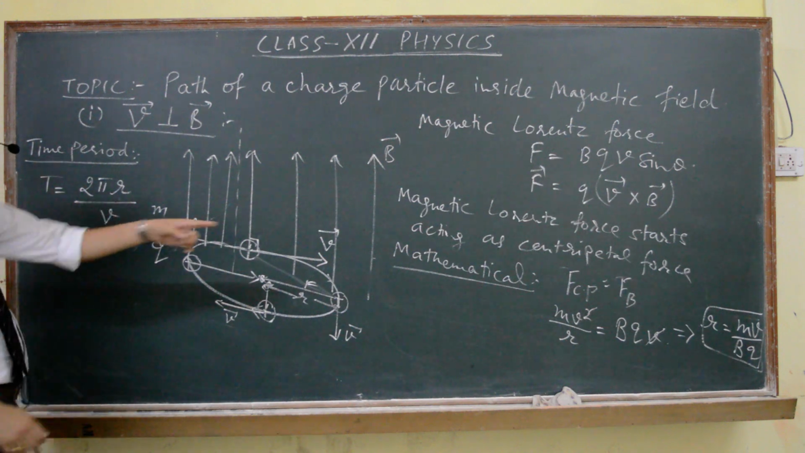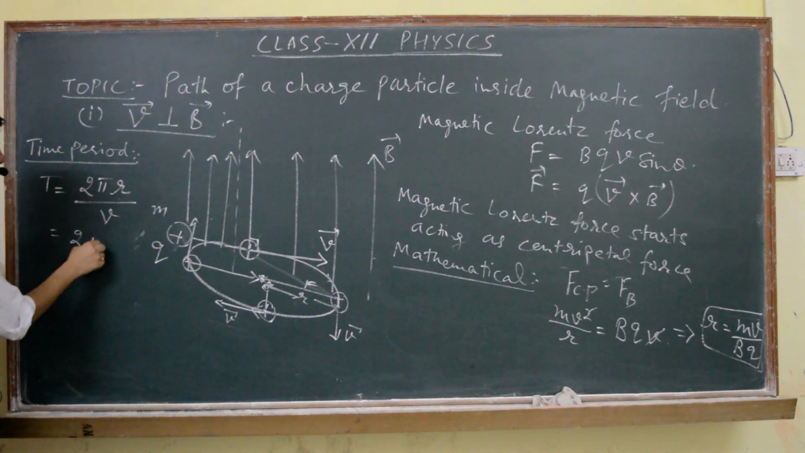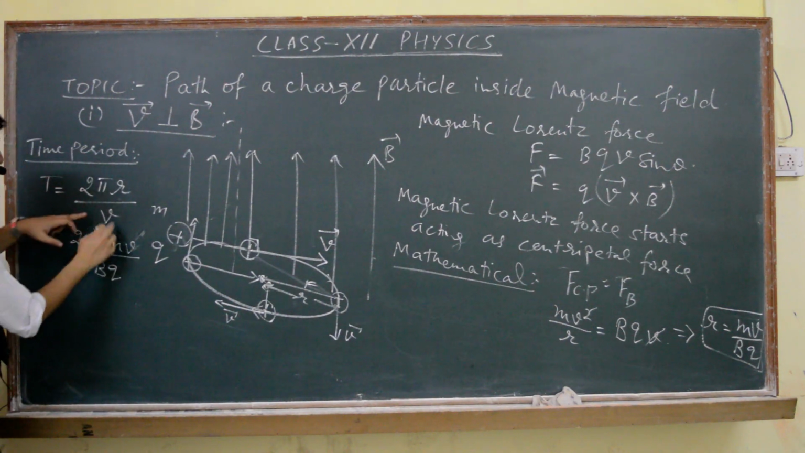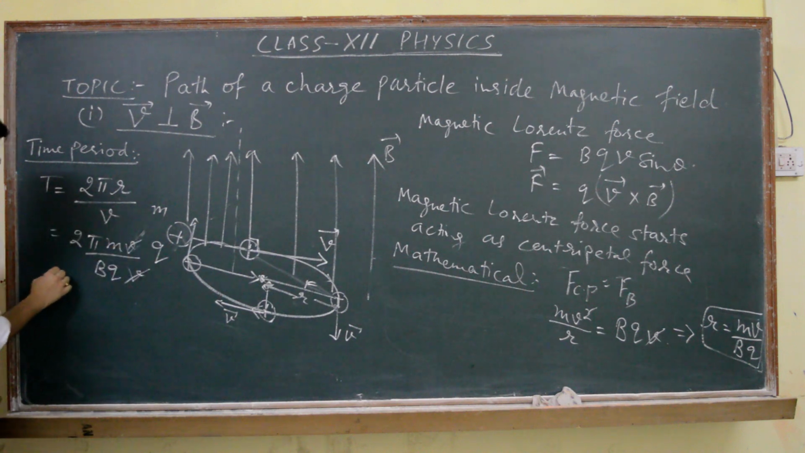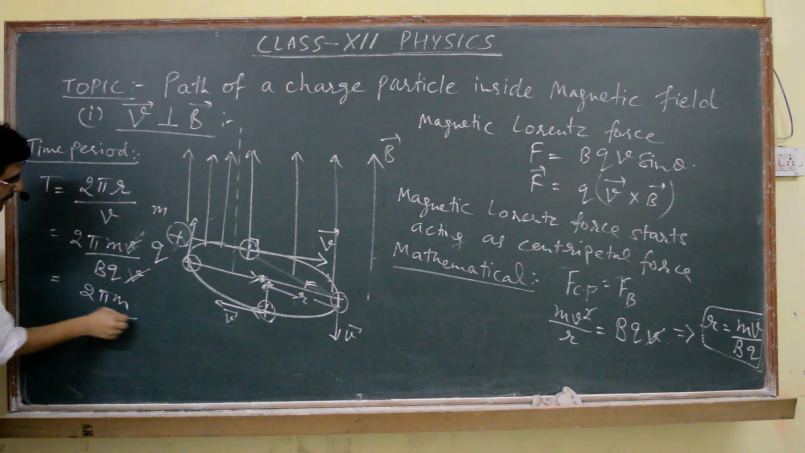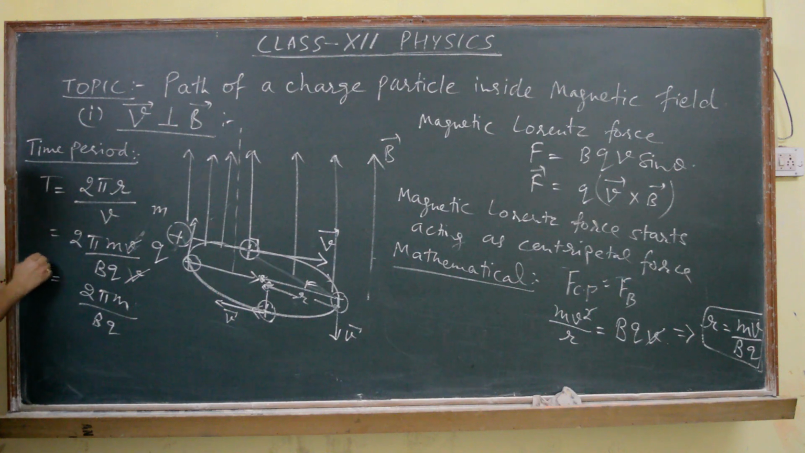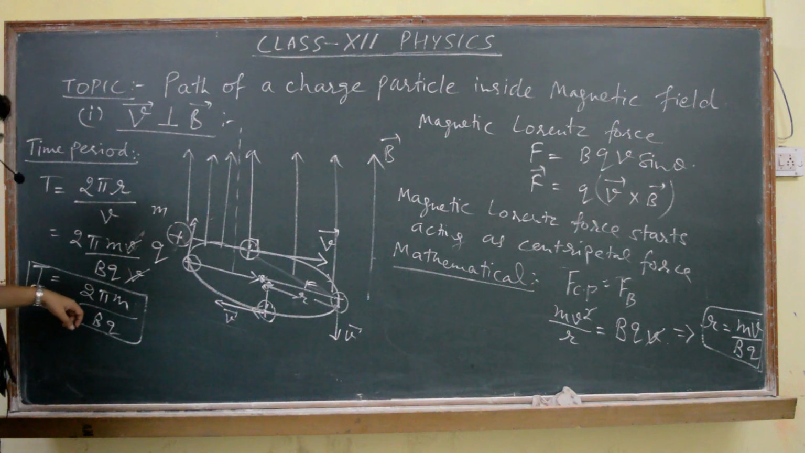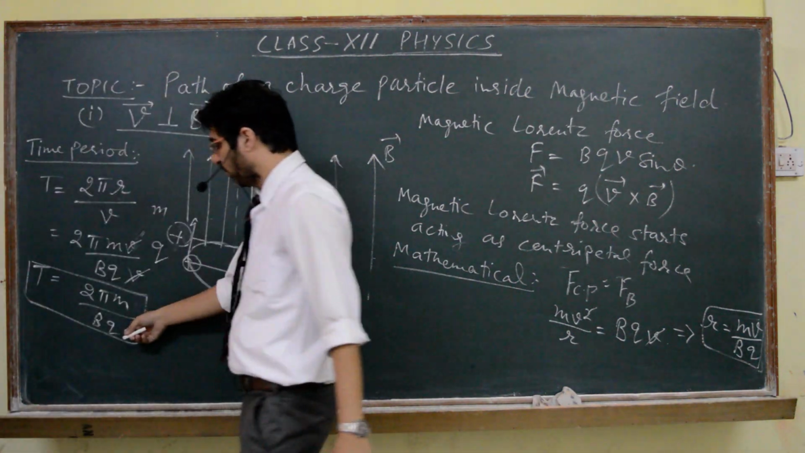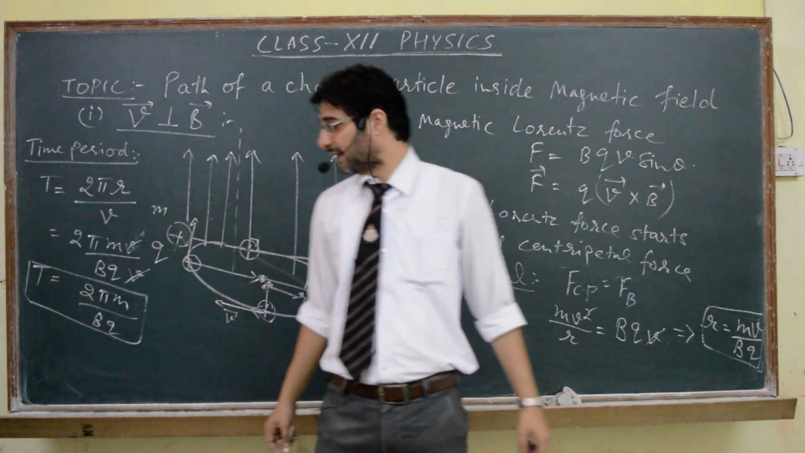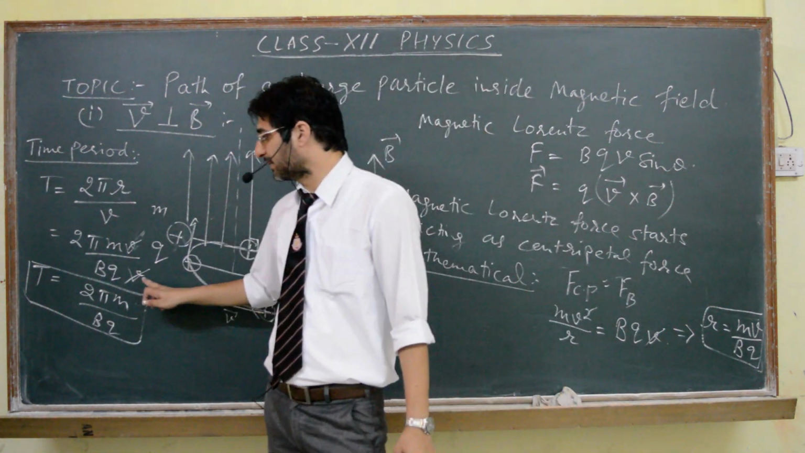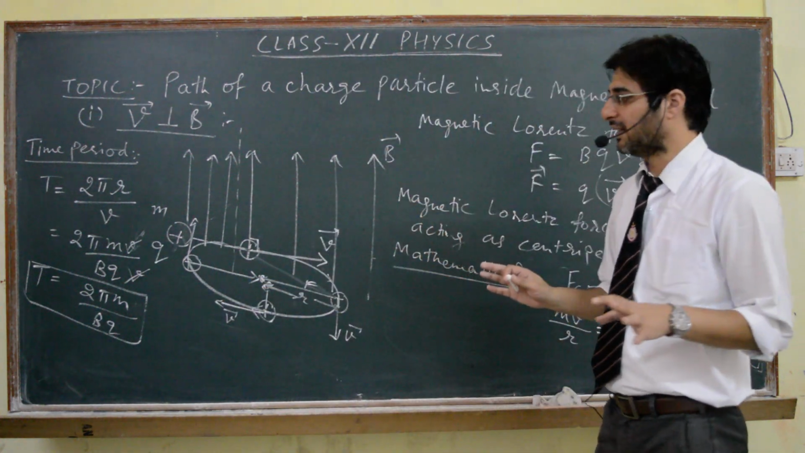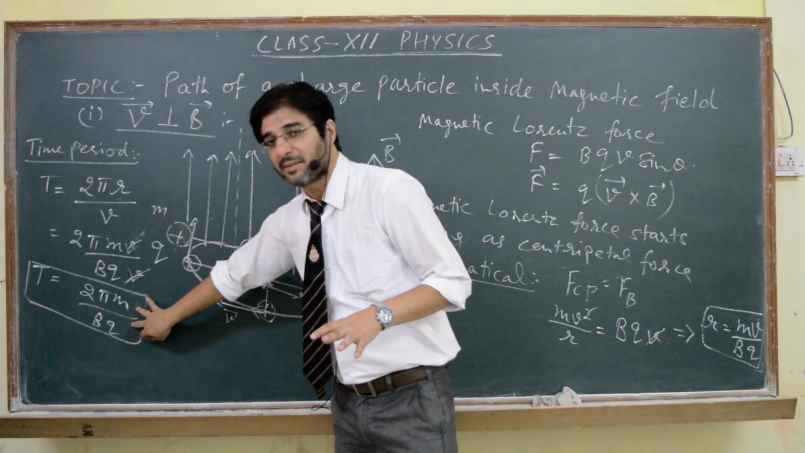So if you put the value of r, which we have derived, 2 pi into mv by bq, and one velocity is this, so velocity will get cancelled out, and it is equal to 2 pi m by bq. This is the expression for time period. If we observe this expression, here no factor of velocity is there. That means time period is independent of velocity. That means whatever the velocity of the charged particle is, time period will remain the same.